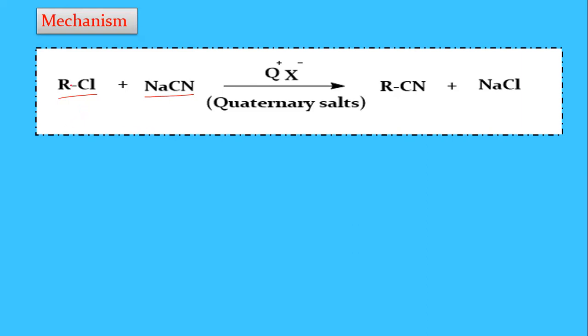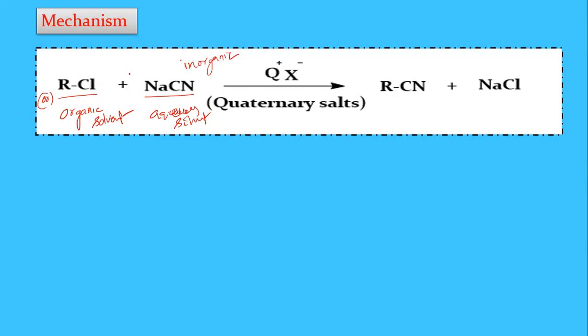So RCl is an organic compound, so it must be dissolved in an organic solvent. RCl is soluble in the organic solvent. And NaCN is an inorganic compound, so this inorganic compound is soluble in water. This is the aqueous solvent. So these two compounds are in different solvents.